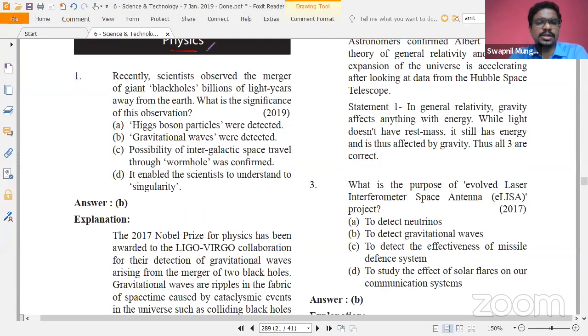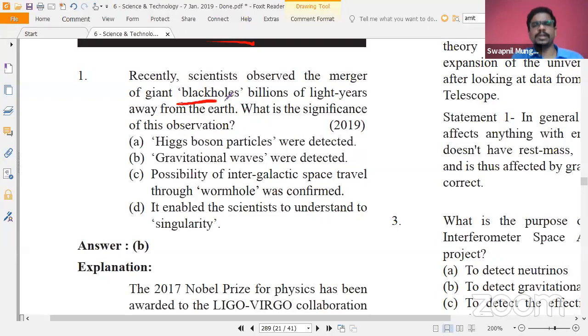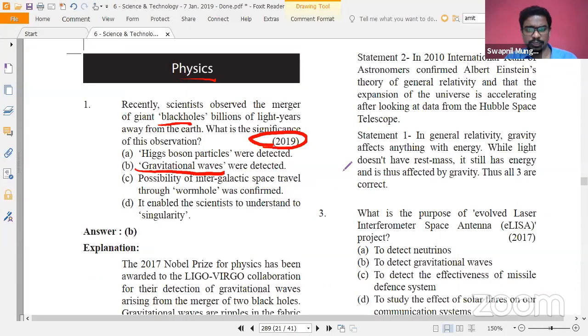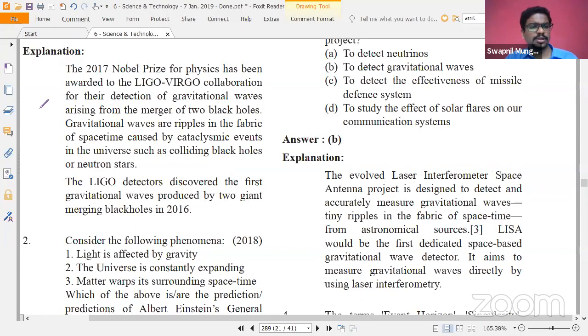For example, in physics, again, very important topics like black holes. You all have read and are aware about black holes. So again, a simple topic, and black holes were very much important and those were detected. Gravitational waves were in the news from 2017-18 and a question was asked about it finally in 2019. So a black hole related question was there. LISA was regarding the Laser Interferometer Space Antenna project. So a question again on that. So space related a few things.